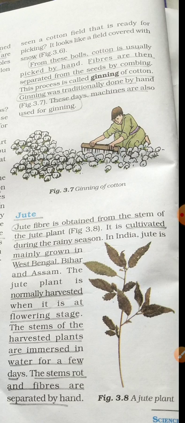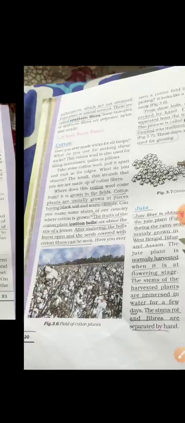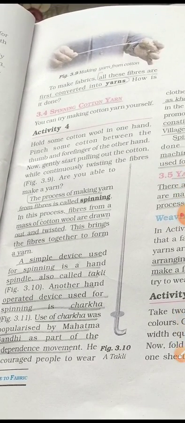And to make fabrics, all these fibers are first converted into yarns, right? So from this jute plant we have to take out the fibers with the help of our hand, and we have to unite these fibers, and then these fibers are converted into yarns. Now how is it done?